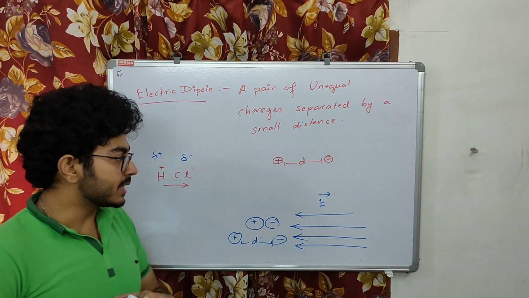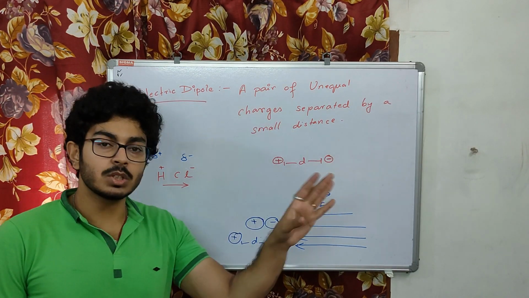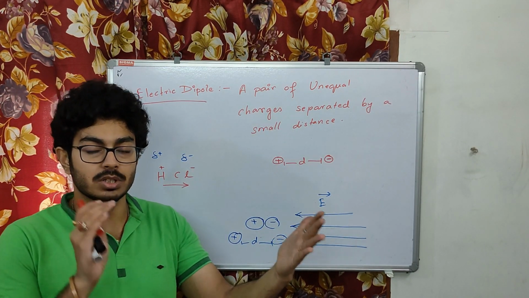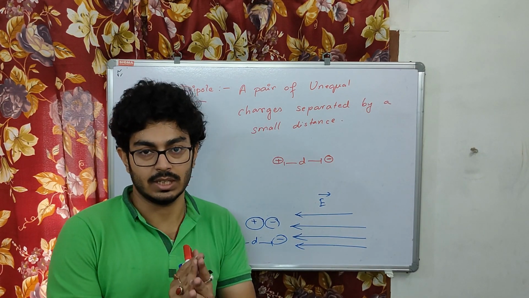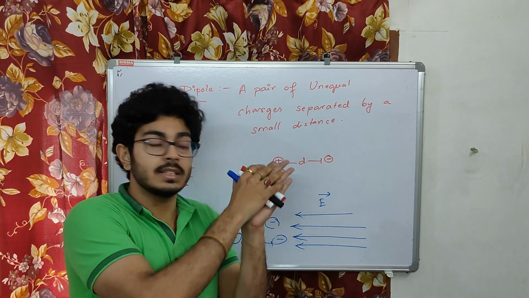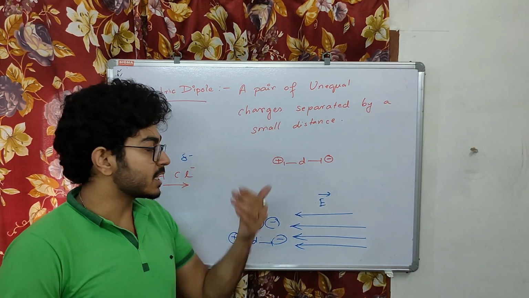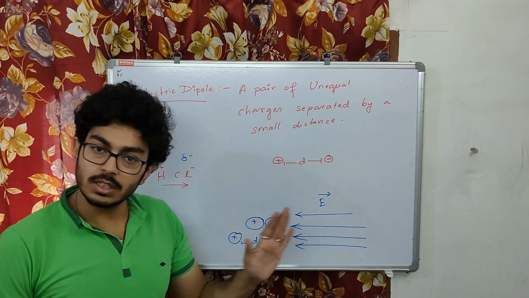An electric dipole is nothing but a pair of unequal charges separated by a small distance. Now this question is clear to everyone: why a positive charge and negative charge, though separated by a small distance, don't get attracted to each other. They are attracted to each other, but they had not been like this before. This has been created by some external factors or other situation. This is clear to everyone.